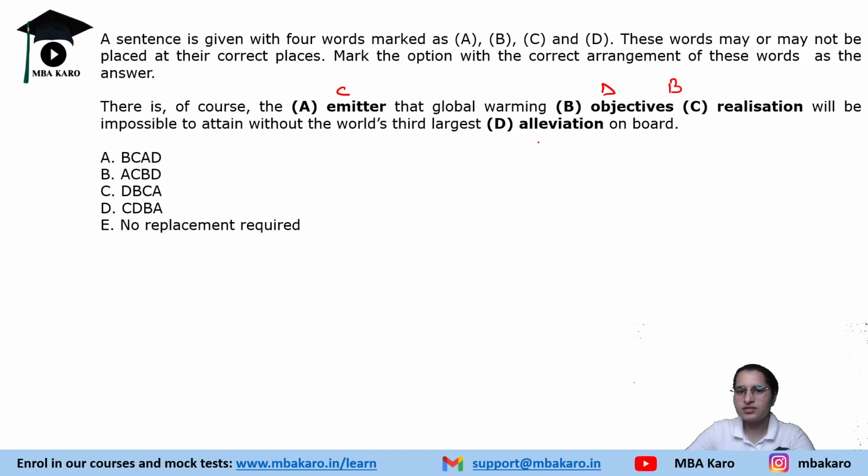If the world's third largest emitter is not there, the realization, meaning bringing the objective of alleviation of global warming into reality, would not be possible. So the correct answer here would be C, D, B, A. C means realization, D alleviation objectives, and A is emitter. Easy one. The rest will not make any sense.